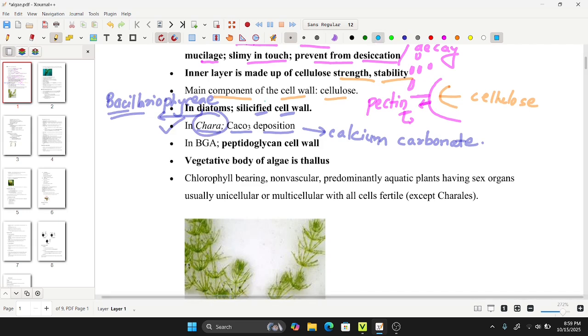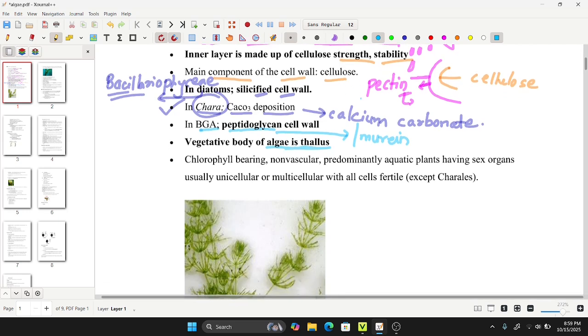Talking about the next one, the blue-green algae or cyanobacteria, its cell wall is made up of peptidoglycan, which is also known as murein or mucopeptide. Next is the vegetative body, which is a thallus that is not differentiated into root, stem and leaves.